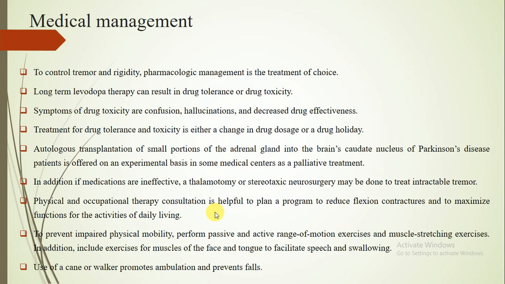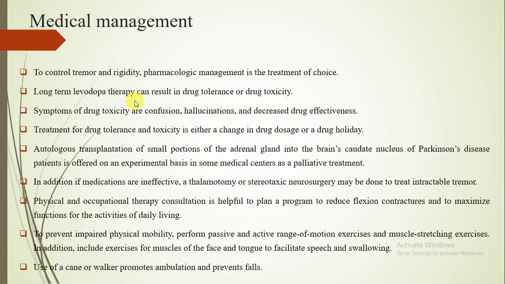Now coming to the medical management protocol for the patient with Parkinson's disease. First of all, you will have to control the tremor and rigidity. Pharmacologic management is the treatment of choice, which I have already explained in unit 2, chapter 2, the drugs used in the treatment of Parkinson's disease.